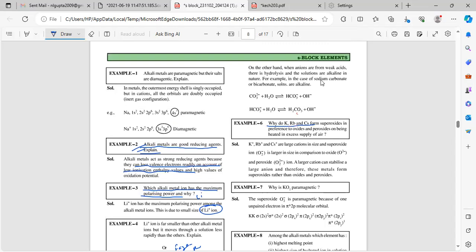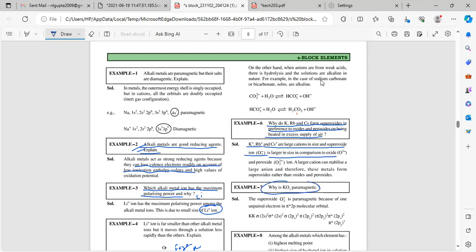Why do K, Rb, Cs form superoxide in preference to oxide or peroxide when heated in excess supply of oxygen? K, Rb, Cs are large cations in size, and superoxide O2 minus is larger in comparison to oxide. That is why.